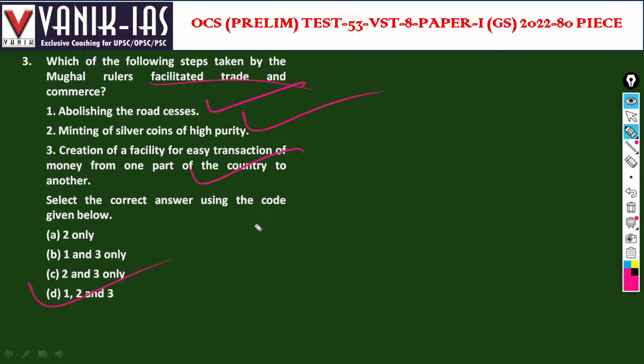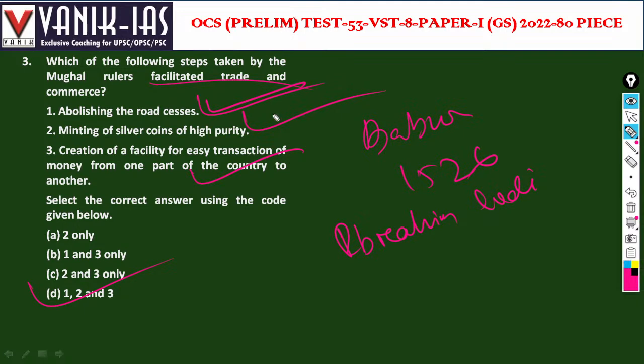Who founded the Mughal Empire? Babur founded Mughal in 1526 by defeating Ibrahim Lodi in the first battle of Panipat, and Mughal Empire was established. So 1, 2, 3 all are right. They abolished road cesses, minted silver coins of high purity, and created a facility for easy transaction of money from one part of the country to another. These all three are the trade facilitation done by the Mughal Empire.